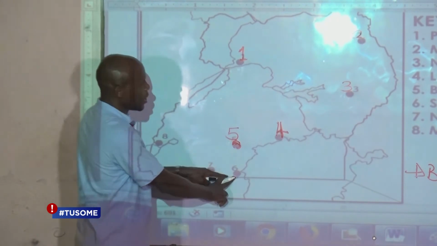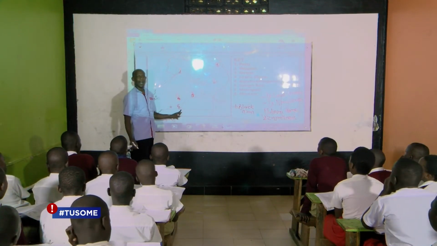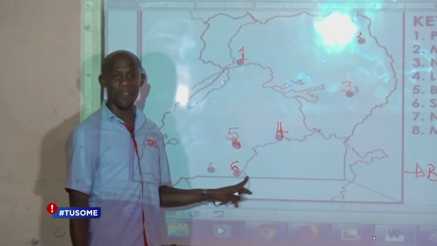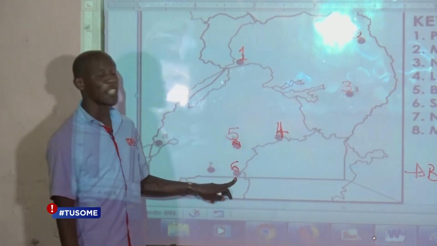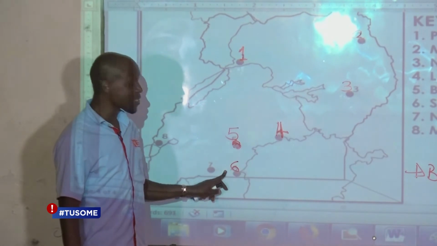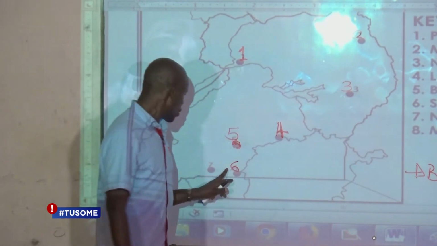Number 6 is what we call Sangobe. Sangobe Stone Age site is near Lake Victoria, almost as you're reaching the border of Tanzania and Uganda. Also at this place, remains of the early man were discovered and they turned it into a Stone Age site.